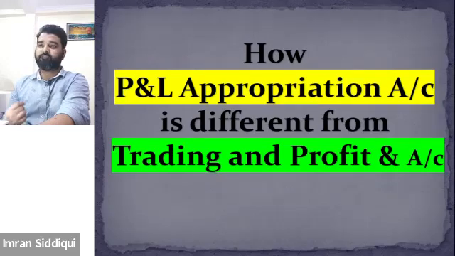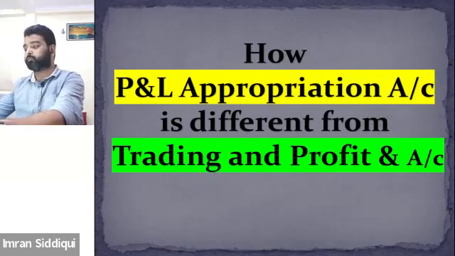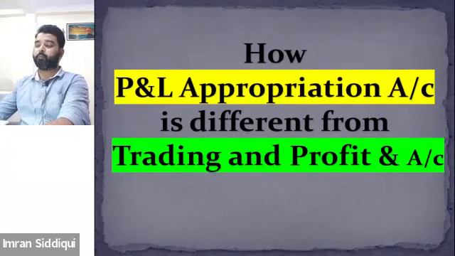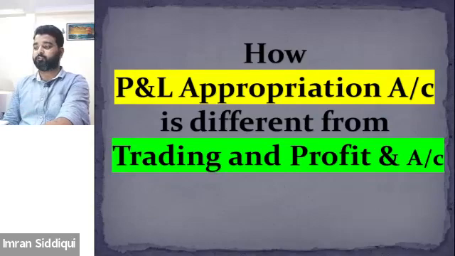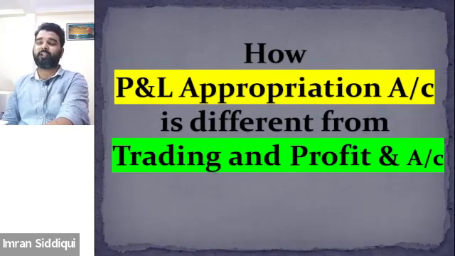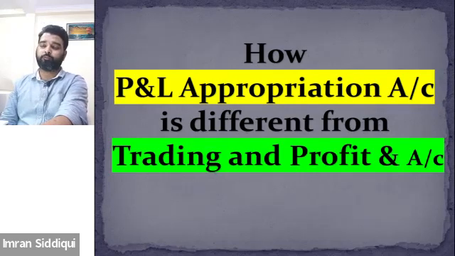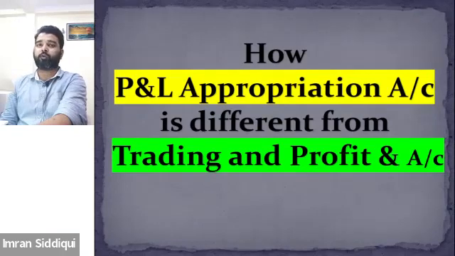And while discussing class 12th accounts, we need to prepare the P&L appropriation when we talk about the partnership firm. So what is the difference between the P&L appropriation and the trading and profit and loss account? What are the various items that are recorded under the trading and profit and loss account, and how are those different from the items which will be recorded under the P&L appropriation?